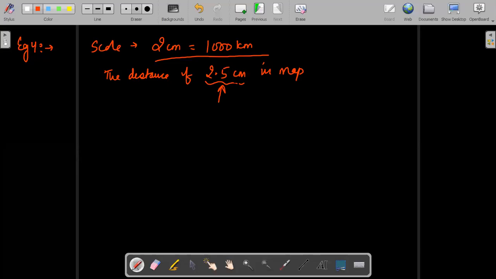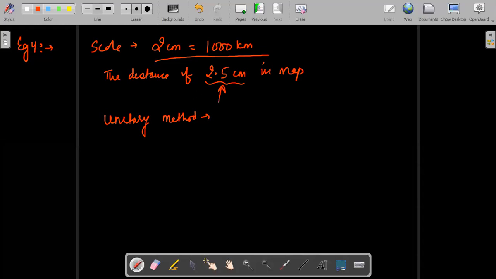Yes, very good, Daksh. So let us see. Again, we can use the concept of the unitary method, and there are other ways also to find this. First, we will solve by the unitary method. Let me show you.